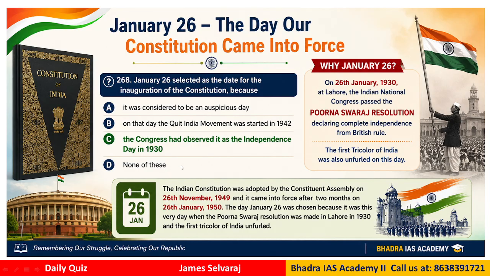None of these. The correct answer is option C, because the Congress had observed it as the Independence Day in 1930. On 26 January 1930 at Lahore, the Indian National Congress passed the Purna Swaraj resolution, declaring complete independence from British rule. To commemorate that, we have kept it as 26th January.